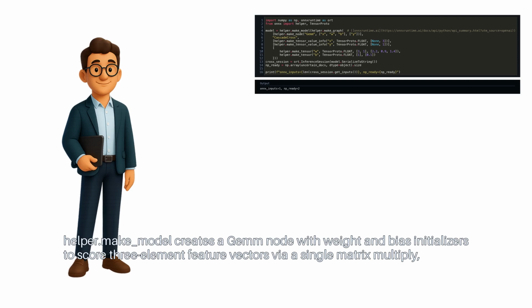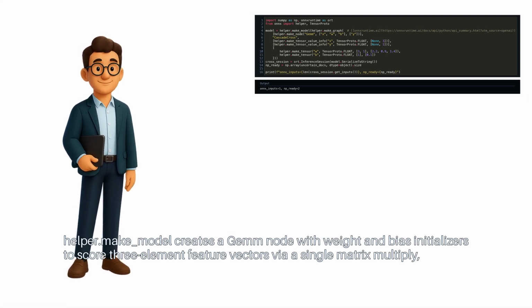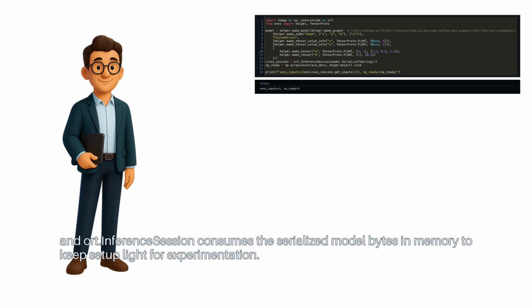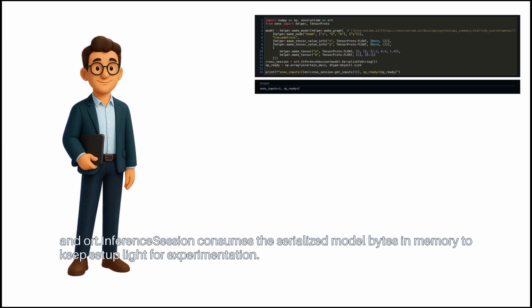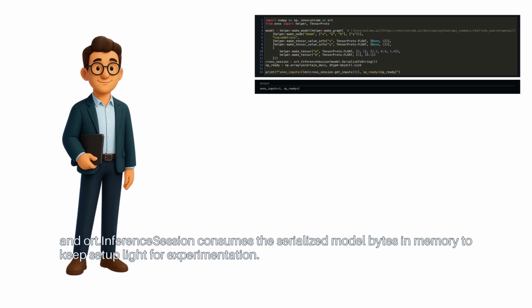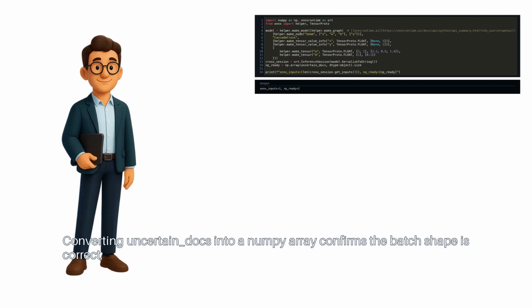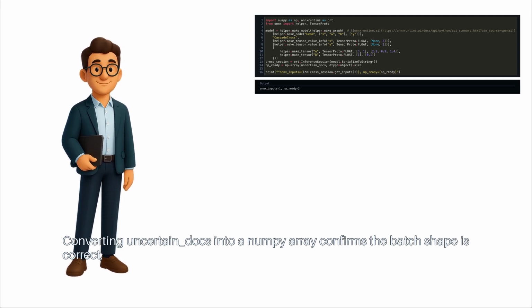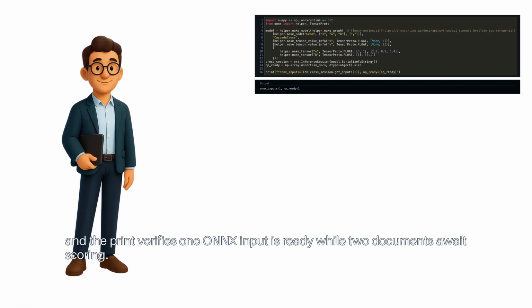Helper.makeModel creates a Gemm node with weight and bias initializers to score 3-element feature vectors via a single matrix multiply. And the ORT inference session consumes the serialized model bytes in memory to keep setup light for experimentation. Converting uncertain docs into a NumPy array confirms the batch shape is correct, and the print verifies one ONNX input is ready, while 2 documents await scoring.